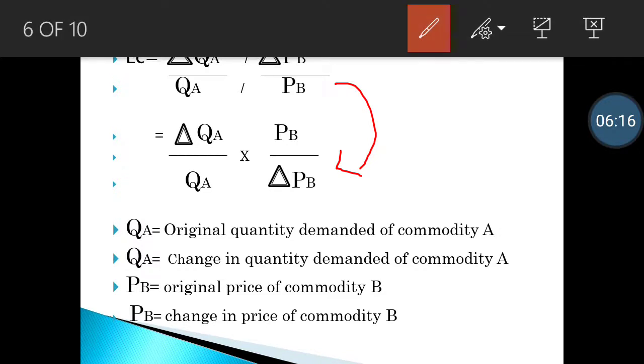where QA is the original quantity demanded of commodity A, then change in QA, that is change in quantity demanded of commodity A, then PB, the original price of commodity B, and again change in PB, that is change in price of commodity B.